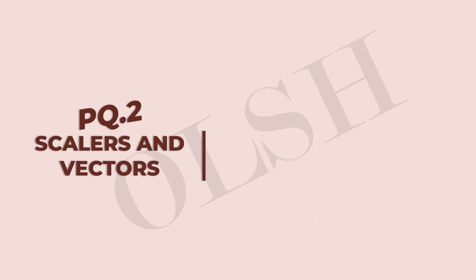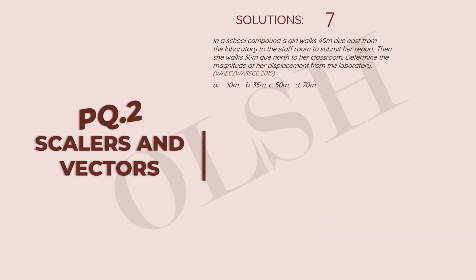Alright, so let's move on to number 7, and this is from 2015 WAEC, and it says, in a school compound, a girl walks 40 meters due east from the laboratory to the staff room to submit her report. Then she walks 30 meters due north to her classroom. Determine the magnitude of her displacement from the laboratory.